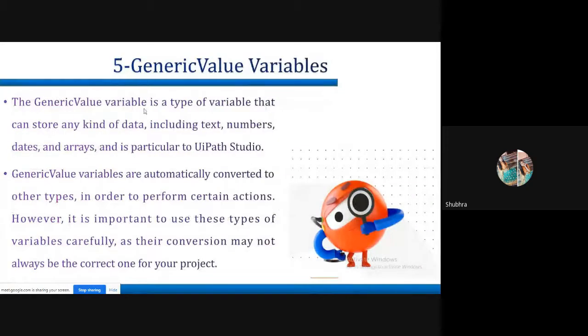So this is what the generic value is. The generic value variable is a type of variable that can store any kind of data, including text, number, date, and array, and is particular to UiPath Studio. Generic value variables are automatically converted to other types in order to perform certain actions, right? However, it is important to use these types of variables carefully, as their conversions may not always be correct for your project, right?